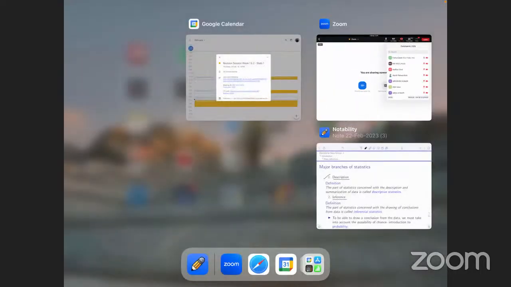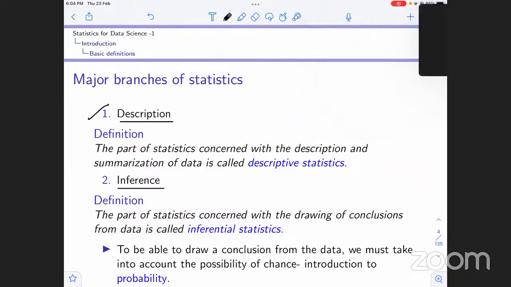Now, getting to descriptive statistics, like I mentioned, it is that branch of statistics which is concerned with the description and summary of data. What do we do in the summary of the data? We see its most typical value, its central value, its most commonly occurring value, and that is how we mostly describe the data and how the data is spread throughout. So that deals with descriptive statistics.